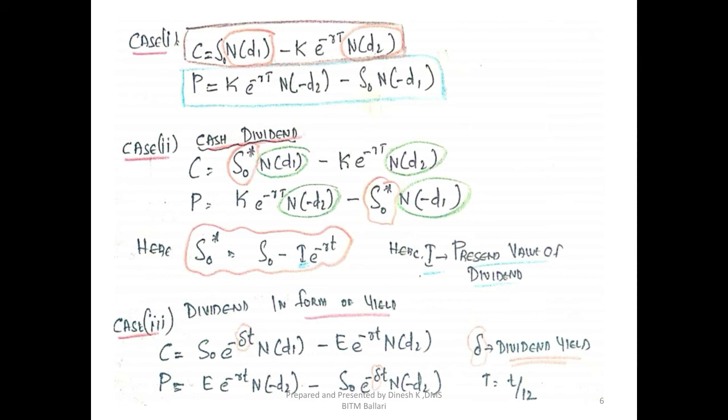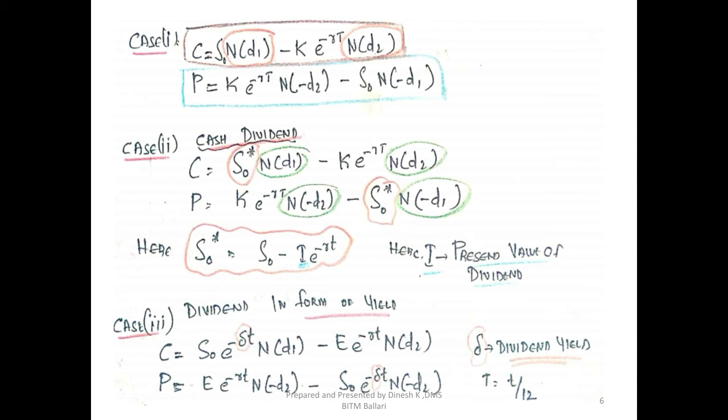So in all three cases, case 1 is where the underlying asset has no income. The simple formula is C equals S naught, the stock price, multiplied by N(d1), which is a table value that we need to calculate, minus K, the strike price, into e to the power of minus R into T into N(d2). For this, S naught, the strike price, R and T are known. We need to calculate N(d1) and N(d2). In the case of cash dividend, we first need to compute S naught star. The rest, N(d1) and N(d2), are to be calculated, while the strike price, R and T are known.